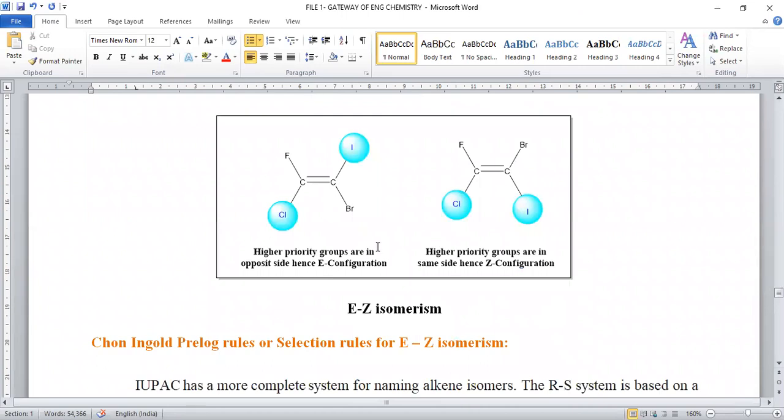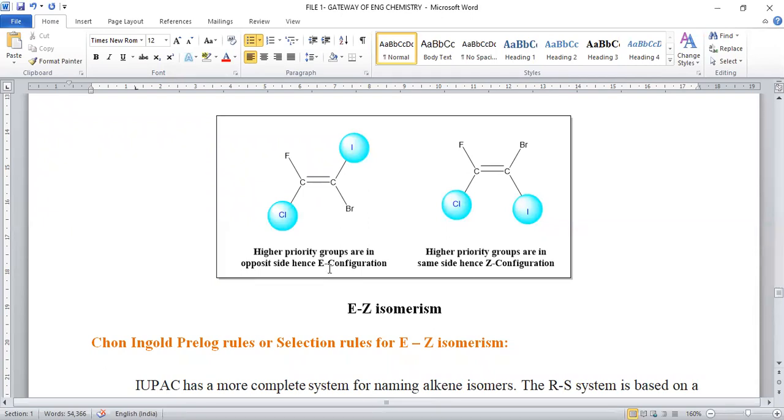So let us see the simplest example for EZ nomenclature. When two bulky groups are in opposite directions, here iodo and chloro, these two are the bulky groups. Both groups are opposite in direction. If the bulky groups are opposite in direction, it is said to be E configuration.